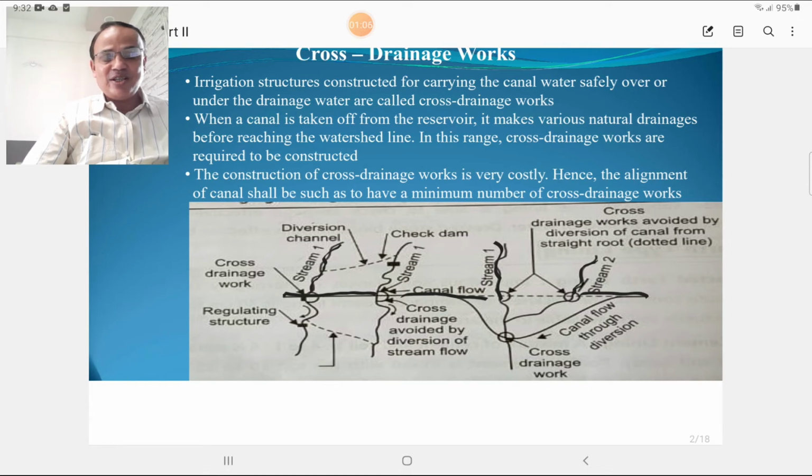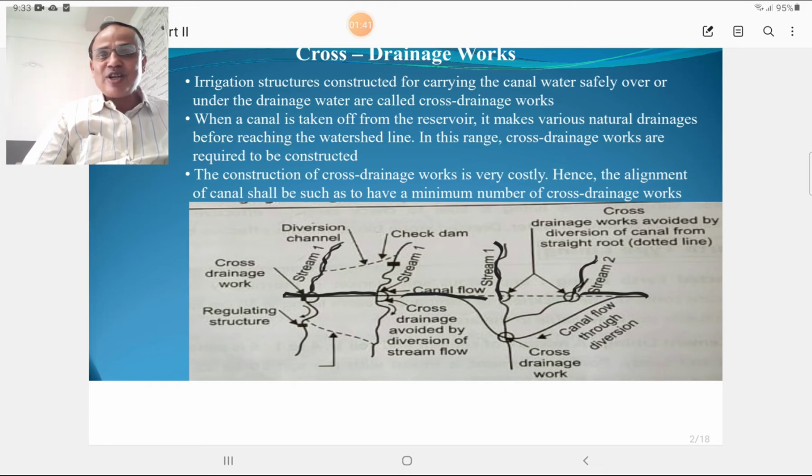First is the canal water and second is the drainage water, meaning the water flowing through the river, a nala or a stream. Water flowing through the nala, stream or river is termed drainage water, and the water flowing through the canal for irrigation or other purposes is termed canal water. Structures constructed to carry the canal water over or under the drainage water are termed cross drainage works.